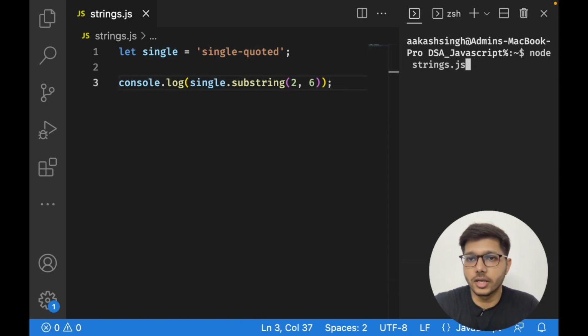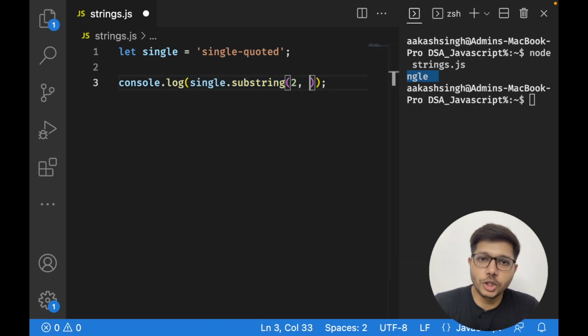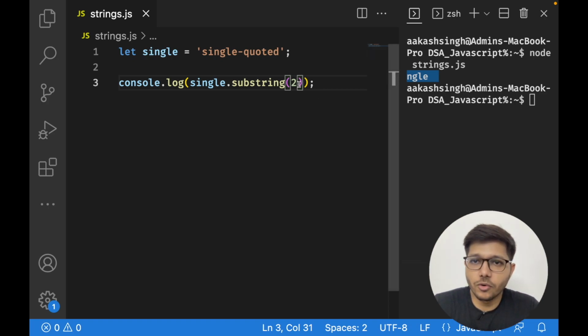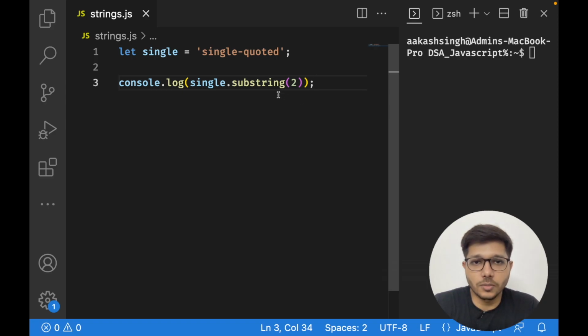So let us go and run it. As you can see, NGLE has been printed. So this is what substring does. It fetches out the string depending on the positions that you give. And the first position is necessary. If you do not give the second position, it is going to take the whole string. So if you run it, from the second character, it is going to print the whole string, right? So this is what substring does.